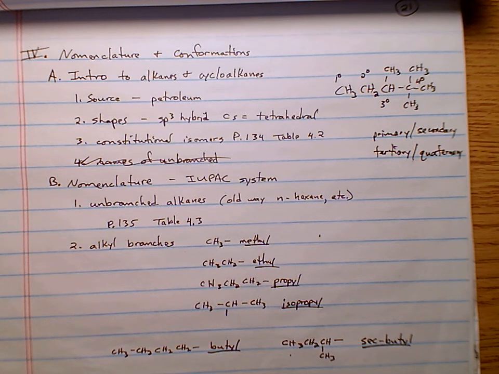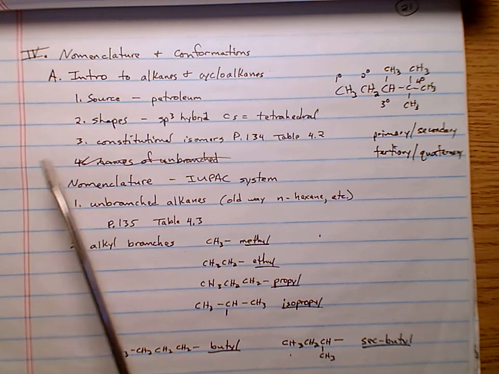Okay, let's start chapter 4 looking at nomenclature and the introduction to alkanes and the various conformations alkanes can make. Note, alkanes means all the carbon-carbon bonds are single. They're all carbon-carbon single bonds in our alkanes. We're going to start by mainly looking at hydrocarbons. Hydrocarbons, of course, are compounds that have only carbon and hydrogen. So an alkane hydrocarbon, all the carbon-carbon bonds are single bonds, and you just have carbon and hydrogen.